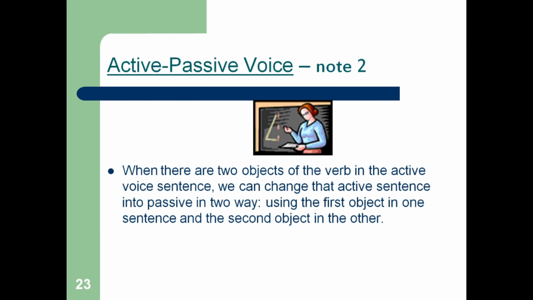When there are two objects of the verb in the active voice sentence, we can change that active sentence into passive in two ways, using the first object in one sentence and the second object in the other. So I repeated that so that you can learn it clearly.